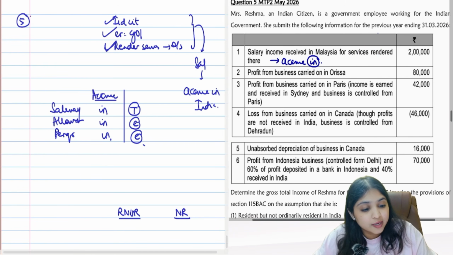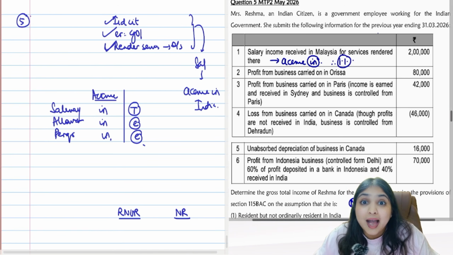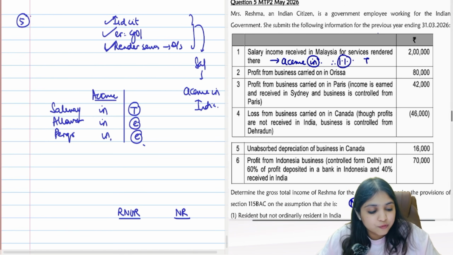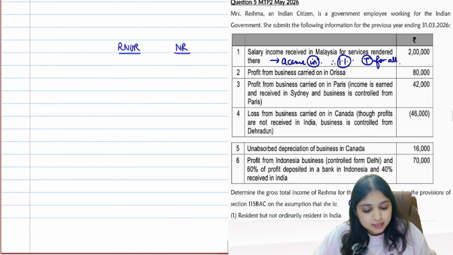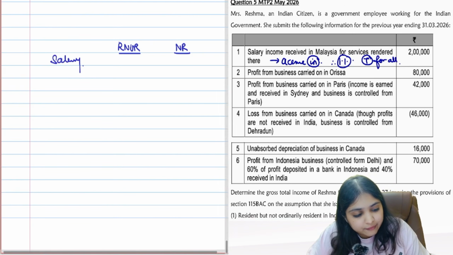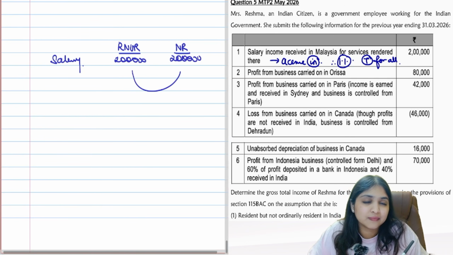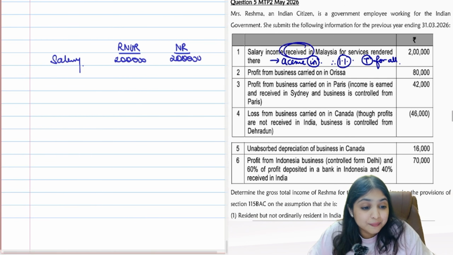Because this income is accruing in India, what kind of income will this become? This will become Indian income, and because it is Indian income, it will be taxable for whom? It will be taxable for all. Easy peasy. Come on, salary income. I'll tax it for everybody. 2 lakh, 2 lakh. Can you please try to identify one terrible mistake I've done over here? Salary income received.